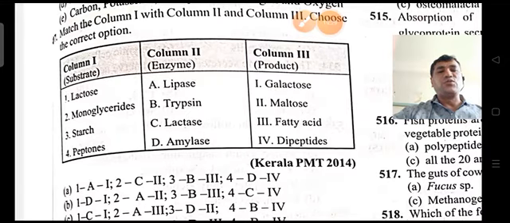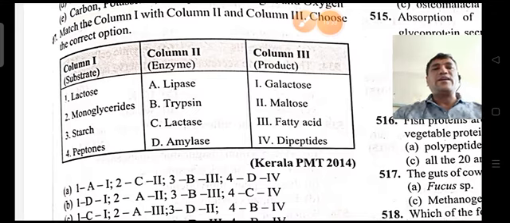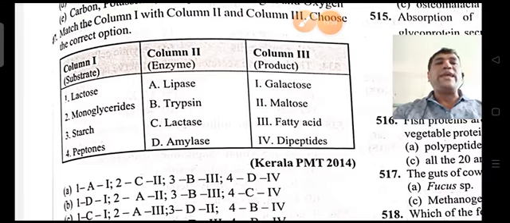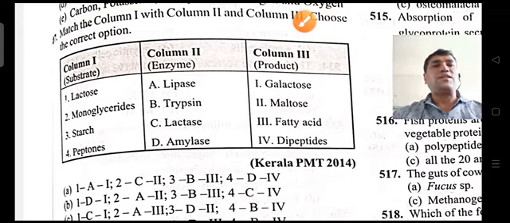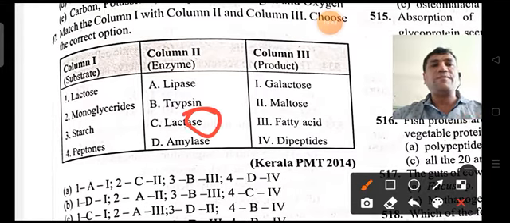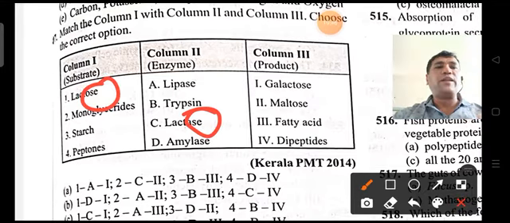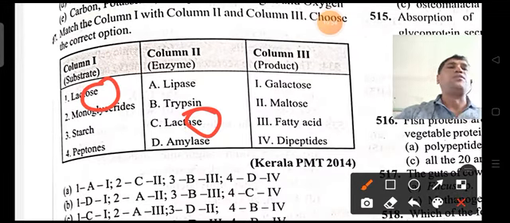All three should be matched. Now lactose. In order to remember how this matching should be done, A's means enzyme, O's means component, and conversion you need to check. So here we need to check what lactose is converted to.